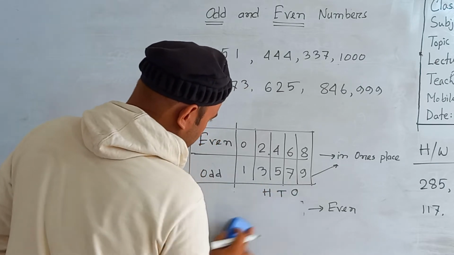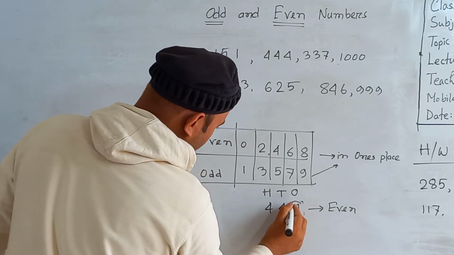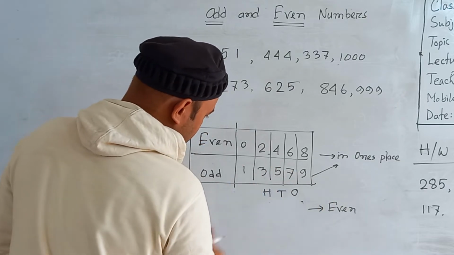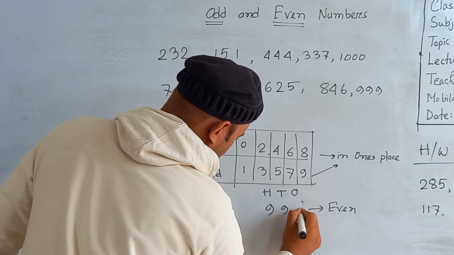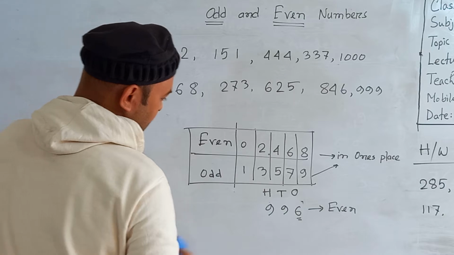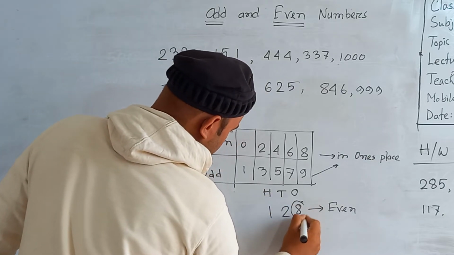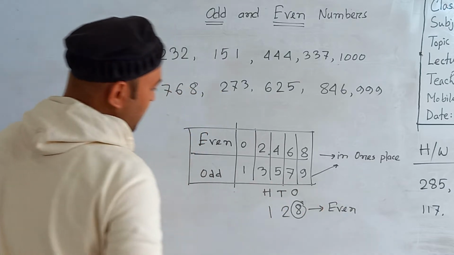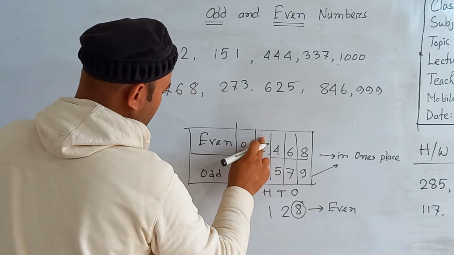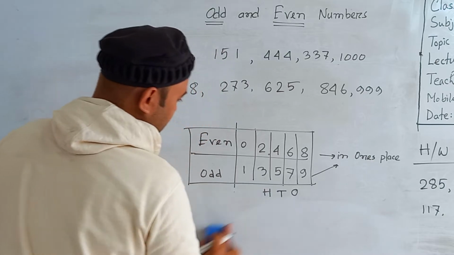If I write 444, 4 is in ones place, so this is also an even number. If I write 996, 6 is in ones place, so this is also an even number. If I write 128, 8 is in ones place, so this is also an even number. So in the ones place, if you find 0, 2, 4, 6, 8, the number is called an even number.